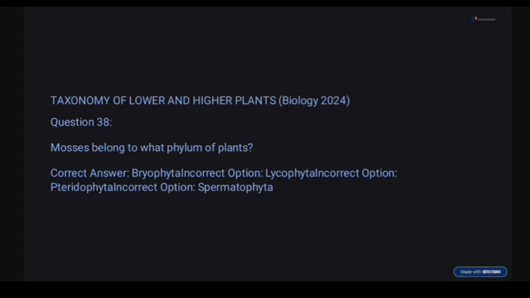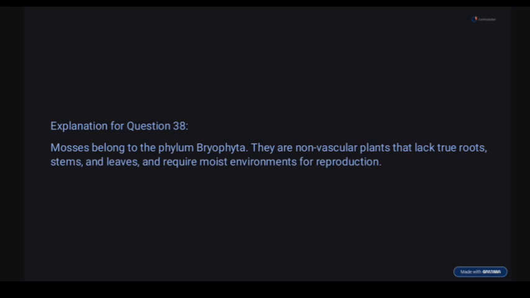Question 38. Mosses belong to what phylum of plants? Options: Bryophyta, Lycophyta, Pteridophyta, Spermatophyta. Right option here is Bryophyta. They are non-vascular plants.